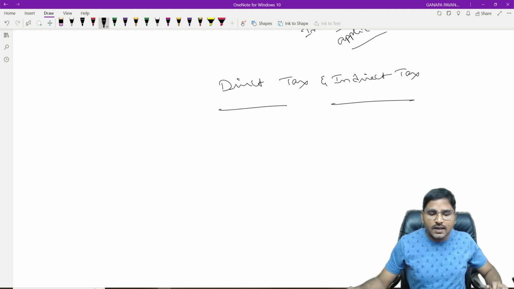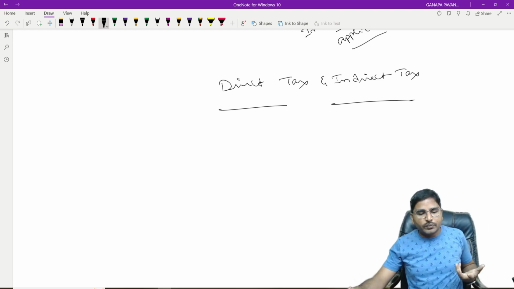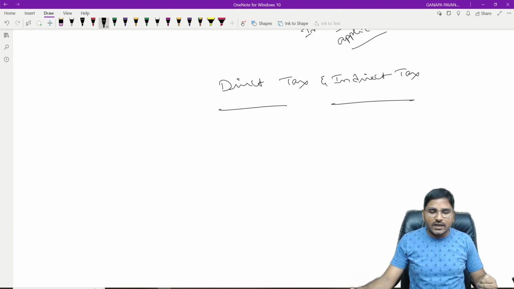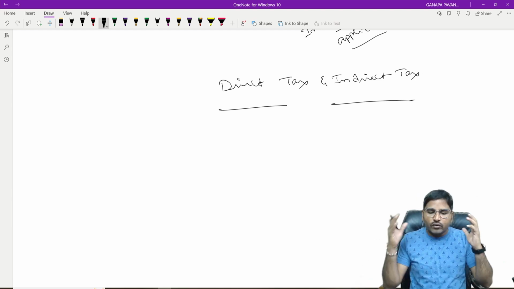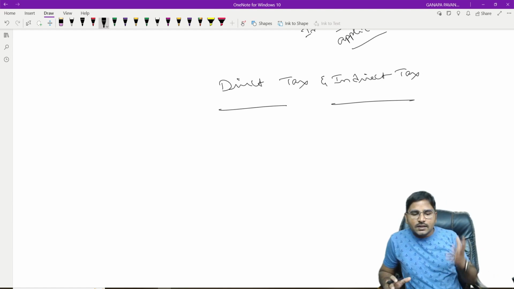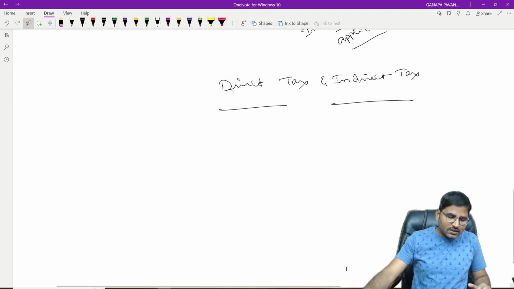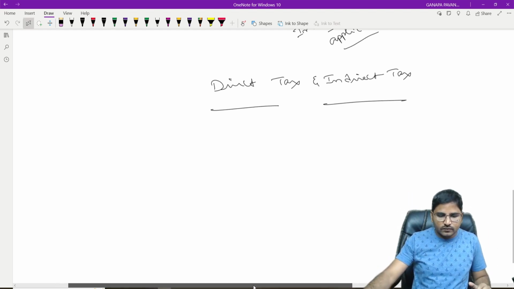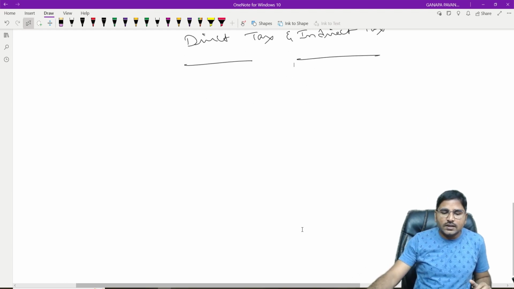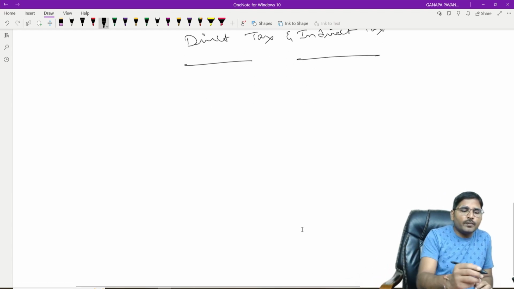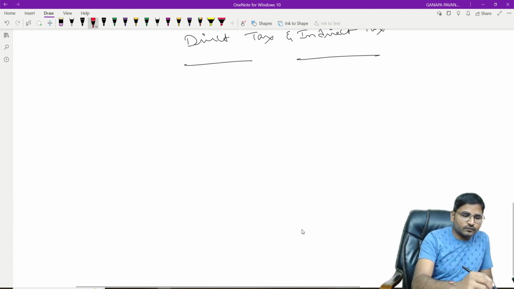We can directly jump into the definition or meaning of direct tax or indirect tax, but instead of that, let me go with a practical example. In that practical example, we will discuss the meaning of direct tax and indirect tax, and later on we will discuss the sections given. So first, direct tax and indirect tax, and as you know we are going to start with indirect taxes, no? All right.